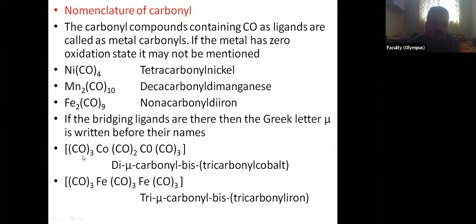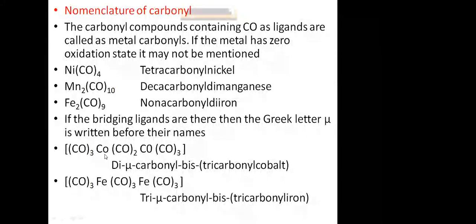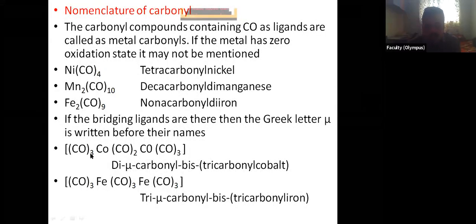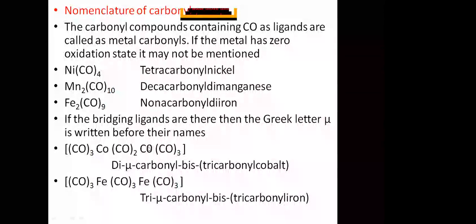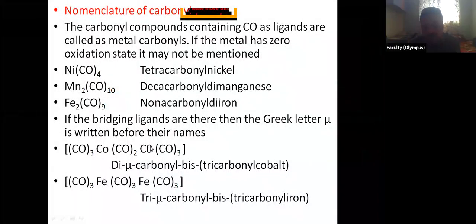For example, this is Co2(CO)8. This small o is for cobalt, and both capital C and O are for carbon monoxide. There is some typing mistake here. This o is small o, cobalt.